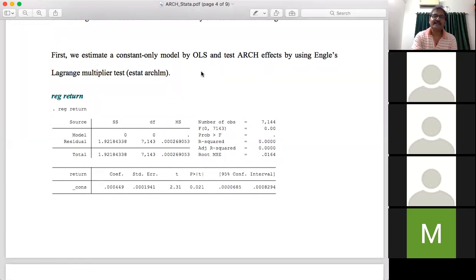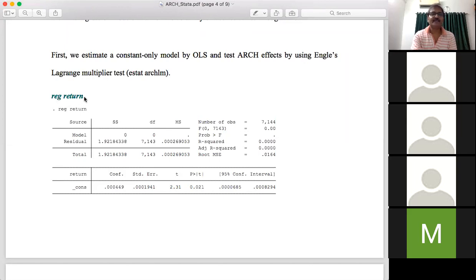So in the Stata command window, you have to write reg, for OLS regression, space return. So return is the dependent variable, and we do not opt for any independent variable. That means by default you have considered only the intercept. So if your model is Yt equal to phi naught plus epsilon t, and you want to estimate this model by applying OLS, the basic command in Stata will be reg space return.